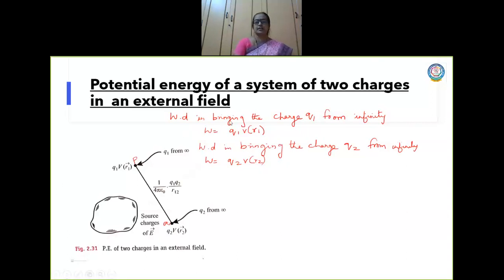So, I was able to write the work done as W is equal to Q1 V at R1. But when I bring this charge from infinity, already there is an electric field, so work done should be against the external electric field, and also I have to do the work against the electric field that is created by this charge. Yes or no? So that also I should write.